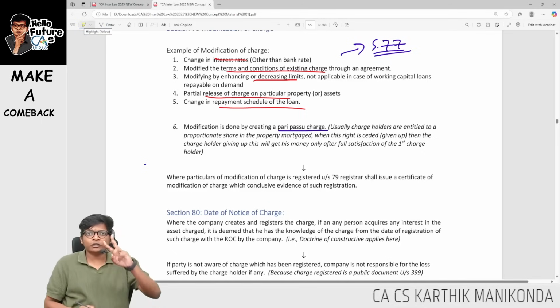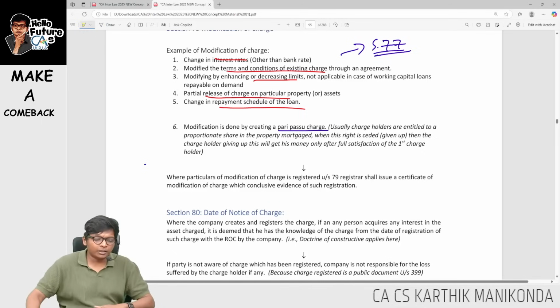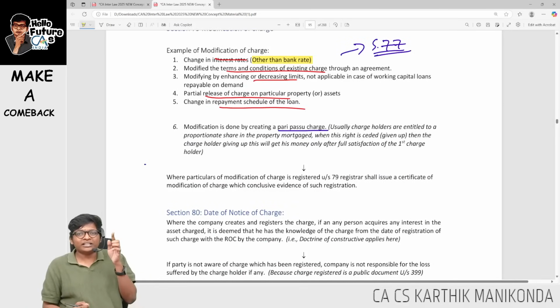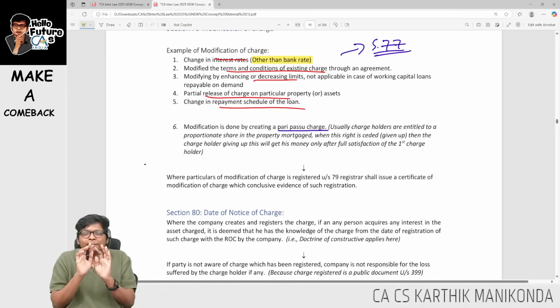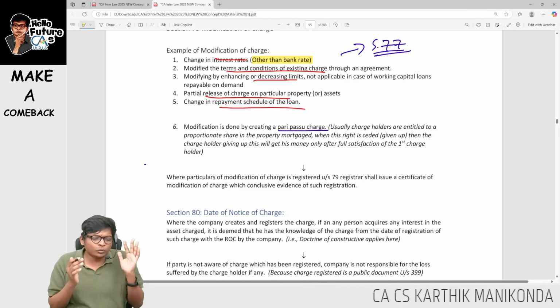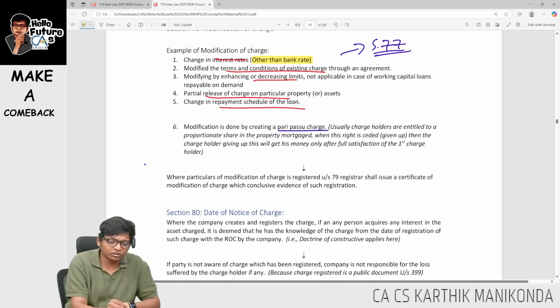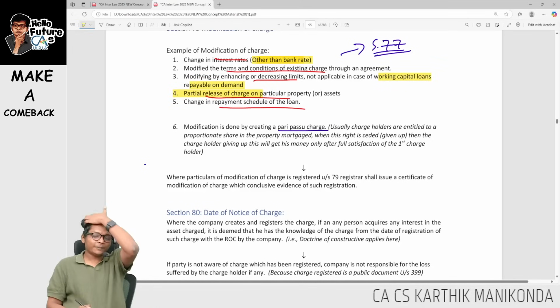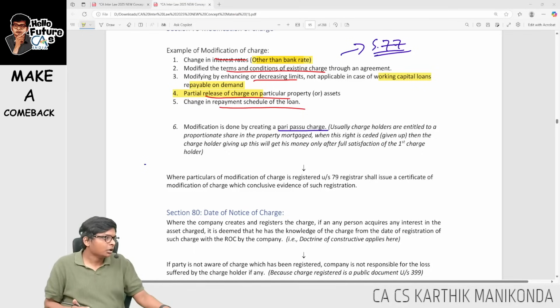So what is important here? 2 exceptions. What is not a modification? Other than bank rate, where change in interest rate is not just for me, the bank is changing for everybody. That one is not a modification. At the same time, they're also talking about one more exception: working capital loans. Whenever there's going to be a change in a working capital loan, that is not going to be a modification.